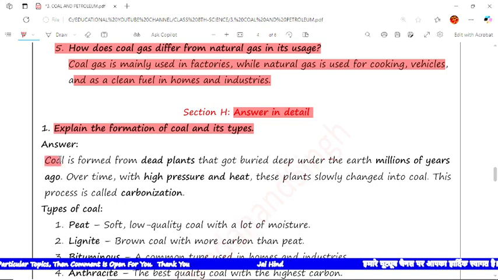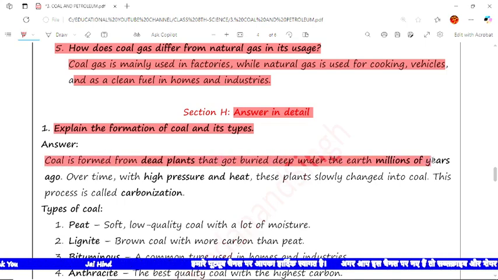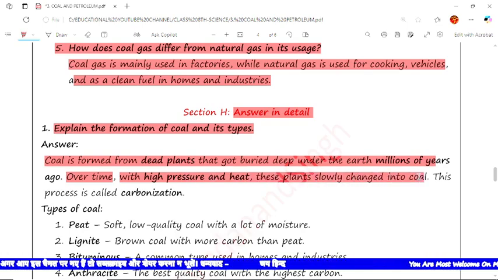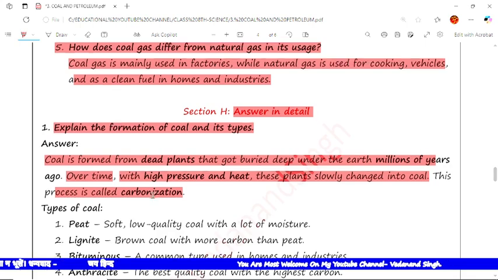The answer is coal is formed from dead plants that got buried deep under the earth millions of years ago, and over time, with high pressure and heat, these plants slowly change into coal. This process is called carbonization. Now the types of coal: